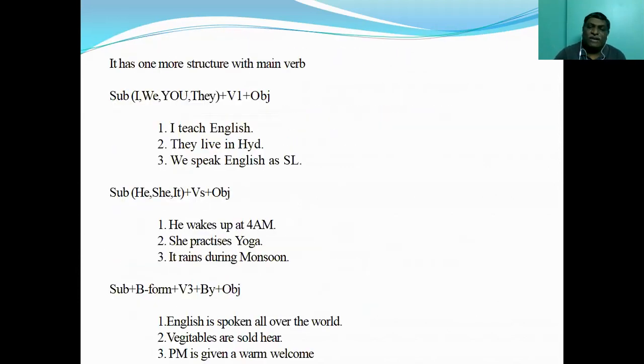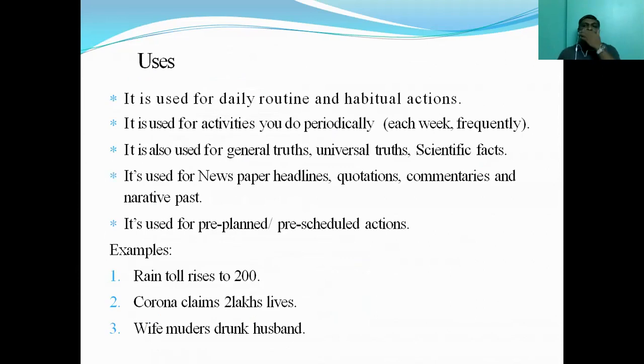Till now, what we have done is we have understood how to make sentences in simple present tense, various other forms like interrogative, negative interrogative, question tags, and WH questions and all that. But the very important thing is how to use simple present tense. Without understanding the proper use of simple present tense, the whole spirit is gone. So simple present tense is a very beautiful tense, I can tell you. And simple present tense is used to talk about our daily routine.